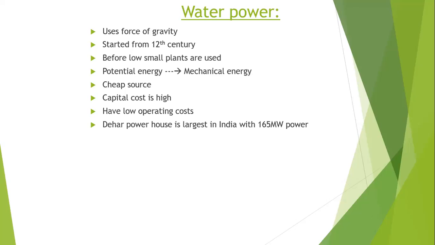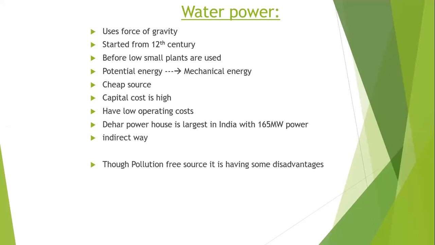So this hydroelectric plant is one of the indirect ways in which solar energy is also used. And it does not have the disadvantage of not being eco-friendly. It is eco-friendly, no pollution, it is pollution free. But it does have some disadvantages. So what are the disadvantages of a hydropower plant? We will see. If we can overcome these disadvantages, we can go for hydropower plants rather than any other power plants of our choice.